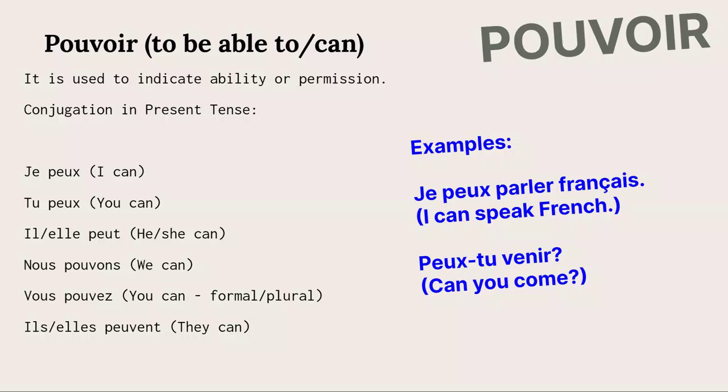Pouvoir means to be able to, to can. So it's used to indicate abilities or permission. You use it to express what you can do, or you can use it to request permission. Pourriez-vous me donner quelque chose à manger? That's a permission. Pourriez-vous? So yeah, that's it. Let's begin with the conjugation of the verb.